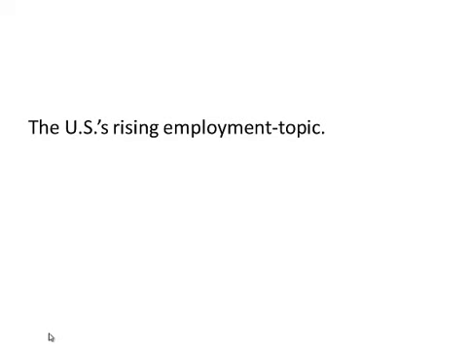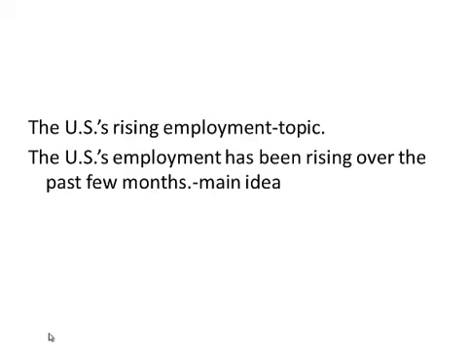The U.S.'s rising employment, that's a topic, it's a noun phrase. The U.S.'s employment has been rising over the past few months. That's the main idea. So the author's controlling idea is that it's been rising over the past few months, and we're talking about the U.S. employment. The U.S.'s rising employment.